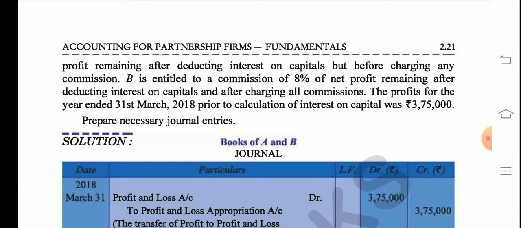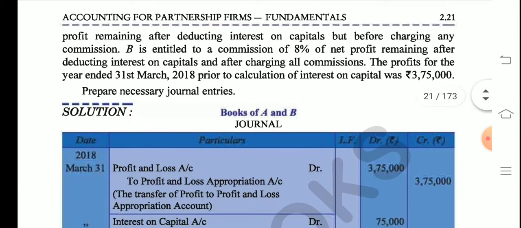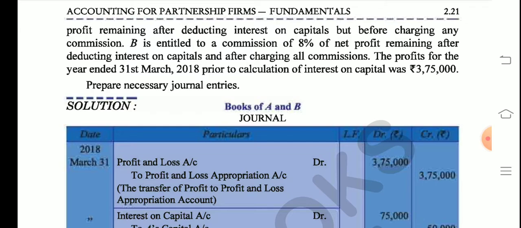So now B is also entitled to a commission, but B will be given 8% of net profit after deducting interest on capital and all other commissions. That means whatever B will be given in commission, it will be after charging interest on capital and after giving commission to A. Okay, so I hope this much is clear to you. Now the question further says that the profit prior to calculation of interest on capital was 3,75,000. So this is given to us.